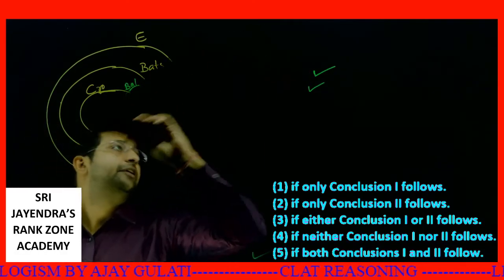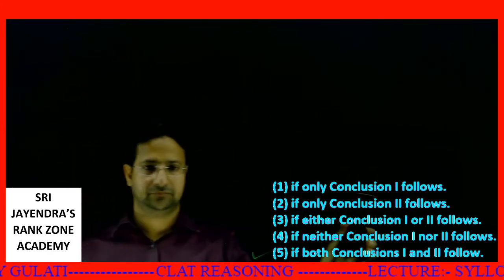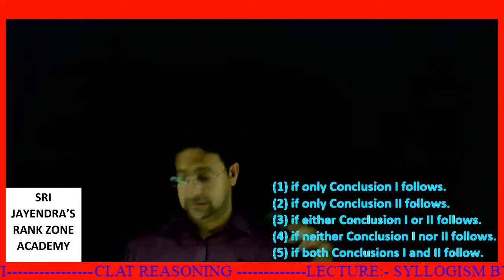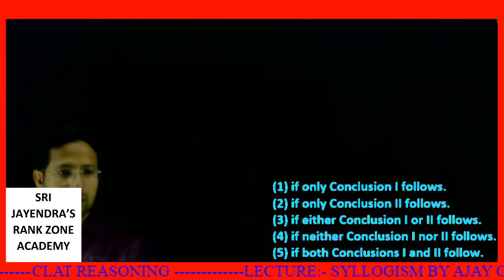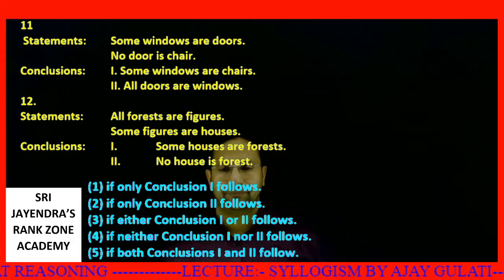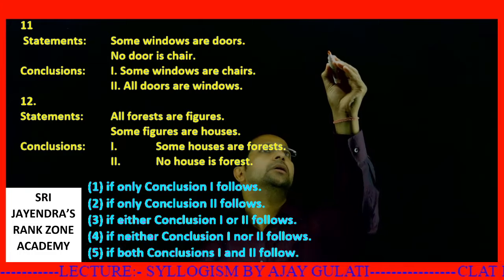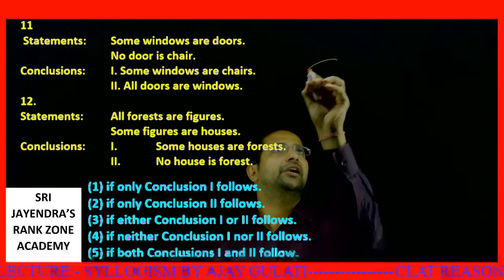Let me rub this out first. Now let's bring the next set. Some windows are doors. Let's say I draw windows.